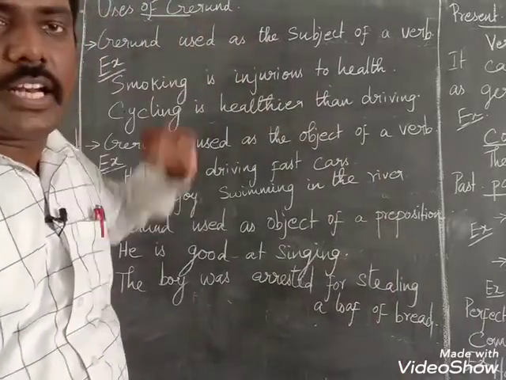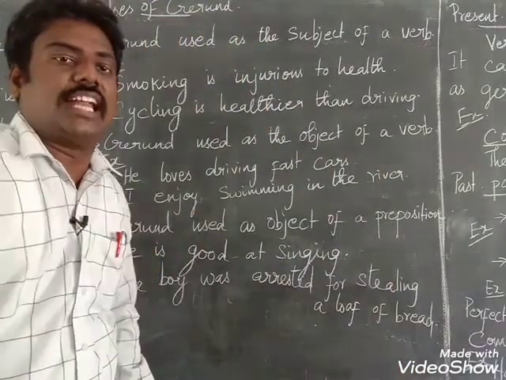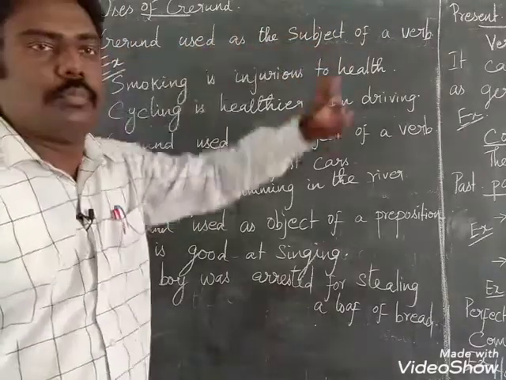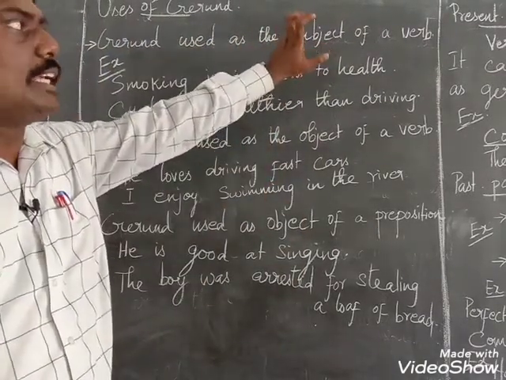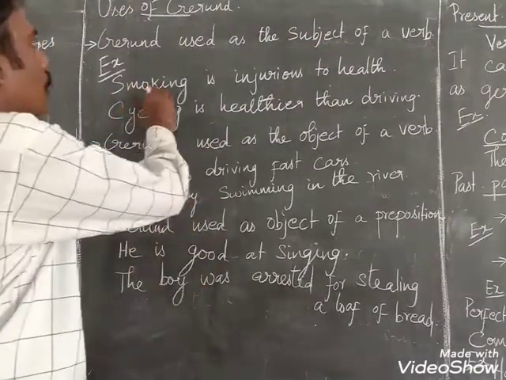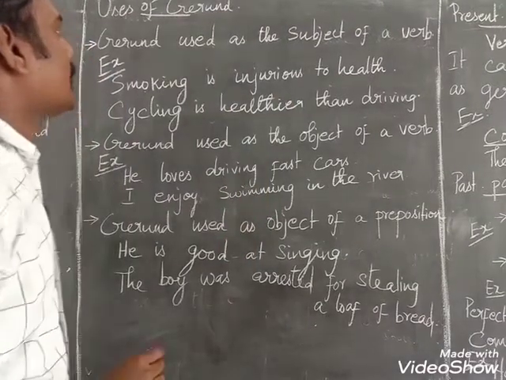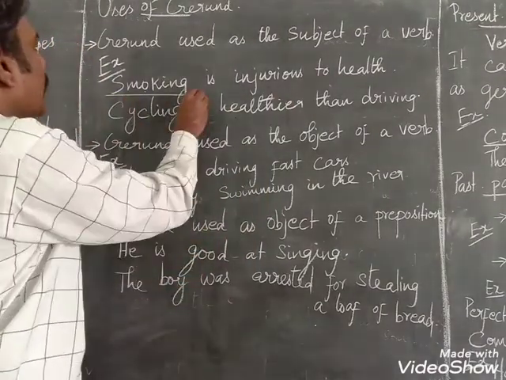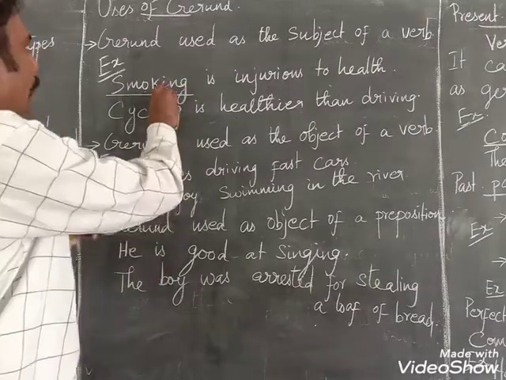Now the uses of gerund. How can we use a gerund? A gerund is used as the subject of the verb. See the example: Smoking is injurious to health. Here smoking is a gerund, and it acts as a subject.